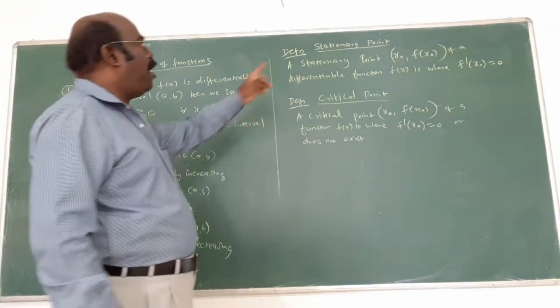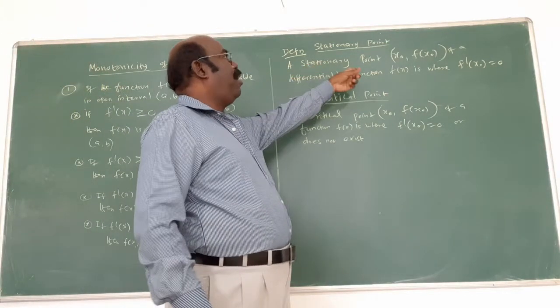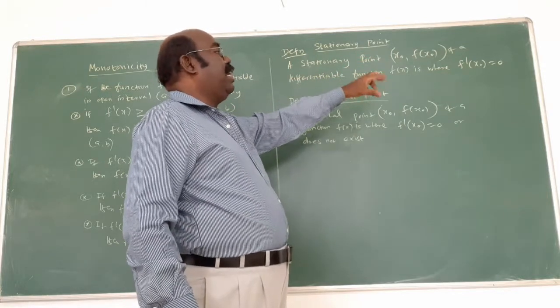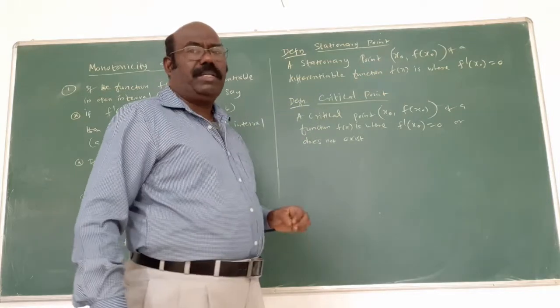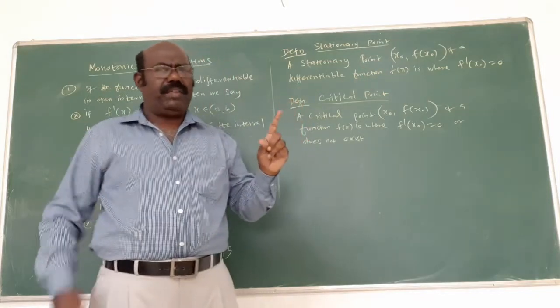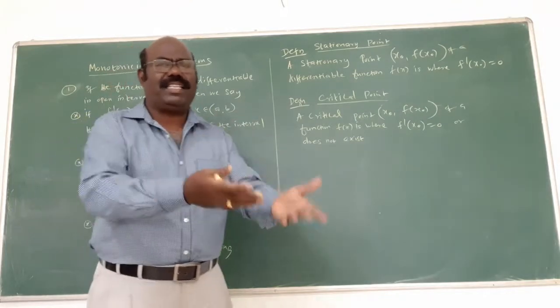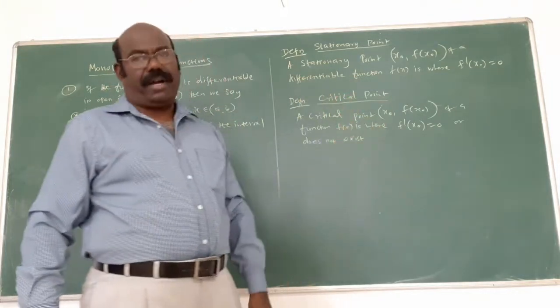The stationary point: (x naught, f of x naught). The differentiable function f of x has f dash of x naught equal to 0. That means the first derivative equal to 0, and you find the x value. Substitute the x value in the given function. That is called the critical point, the stationary point.